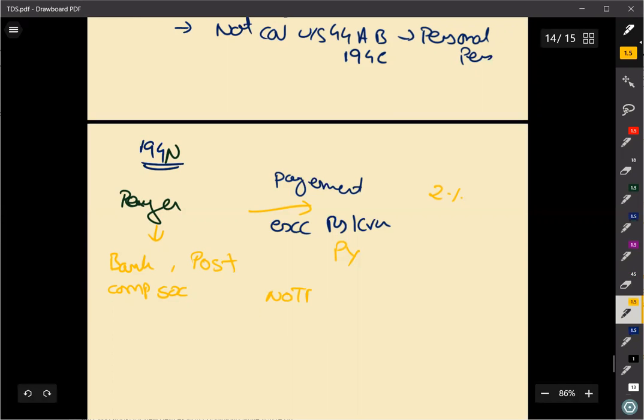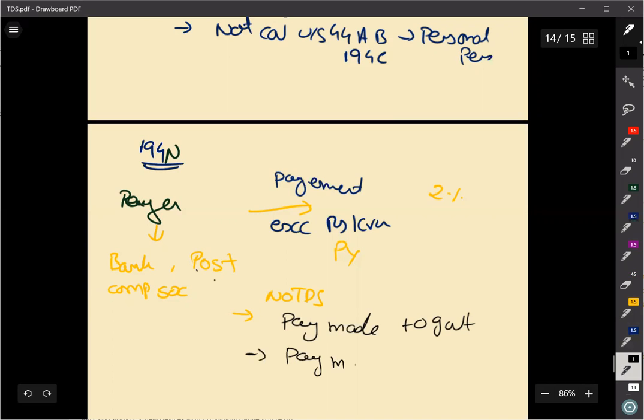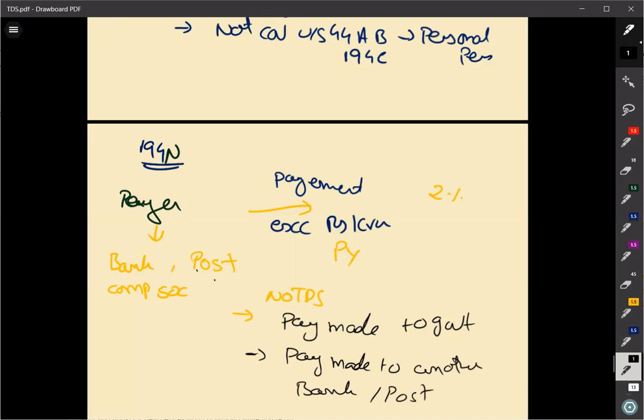When TDS is not required: under the following cases, TDS is not required to be deducted. When the bank or the post office is making payment to the government, or payment made to another bank or a post office, even in this case TDS is not required to be deducted.